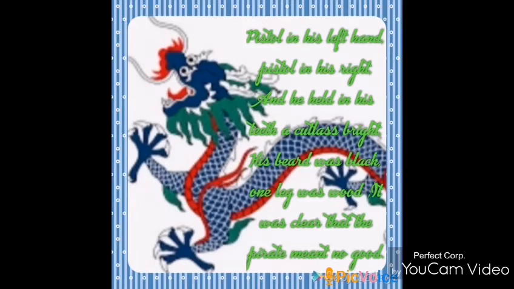Now, in this stanza, the appearance of the parrot is being told to us, how he was all dangerous. Why? Because he was carrying arms with him. In both his hands he had pistols, and he had a sword also, and this sword was in his mouth between his teeth.